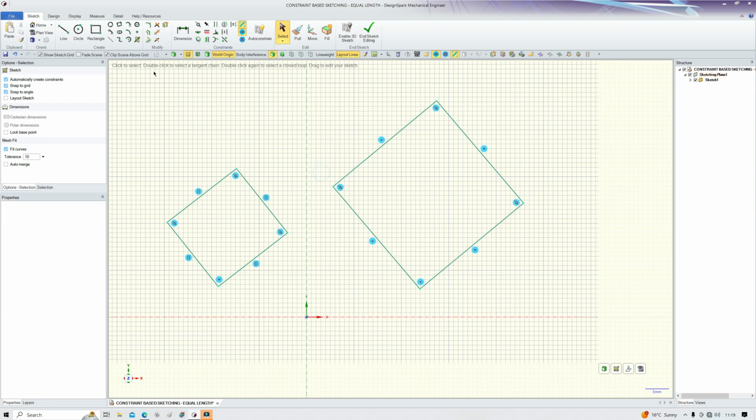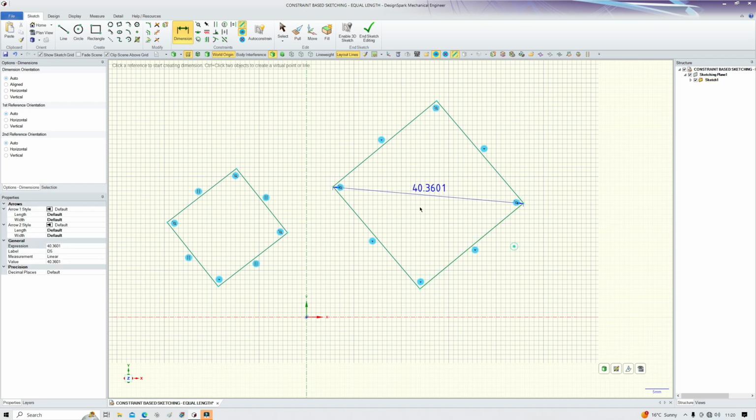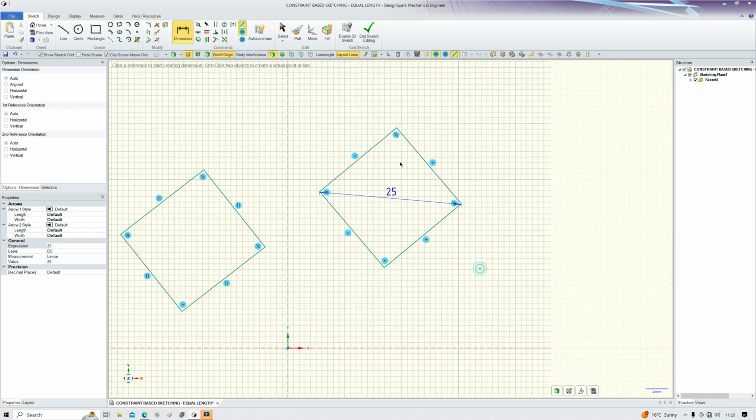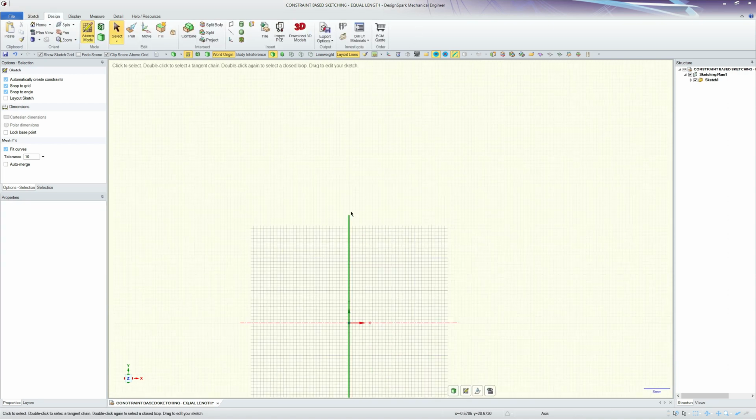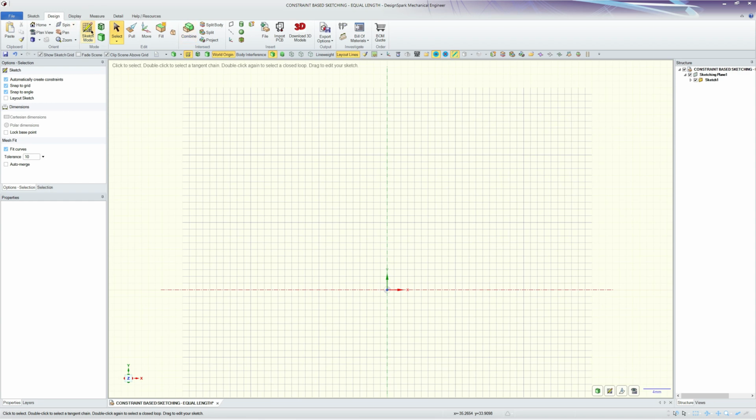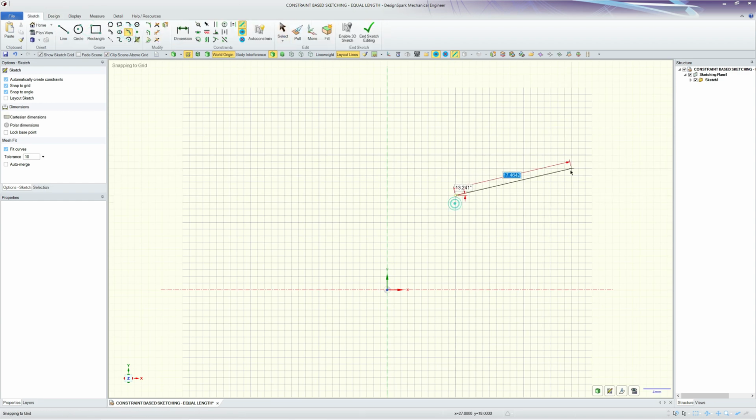Alternatively to that as well, you could place a dimension across a corner. And let's change this to 25. And again, that changes the square size across this diagonal. Let me delete these now. And let's look at another arc